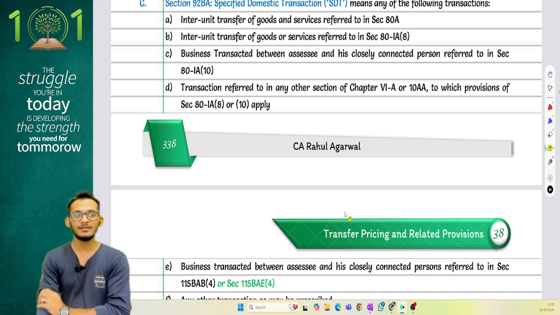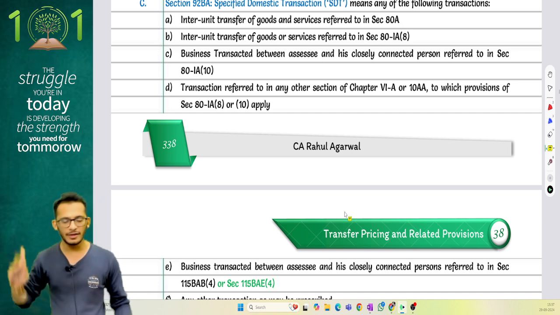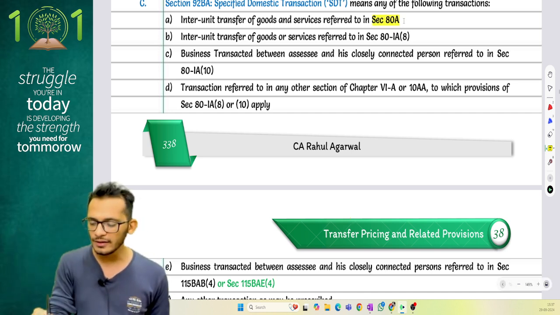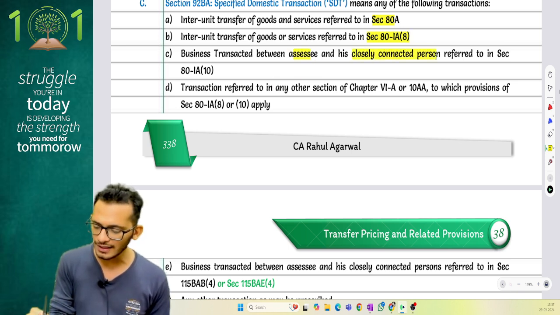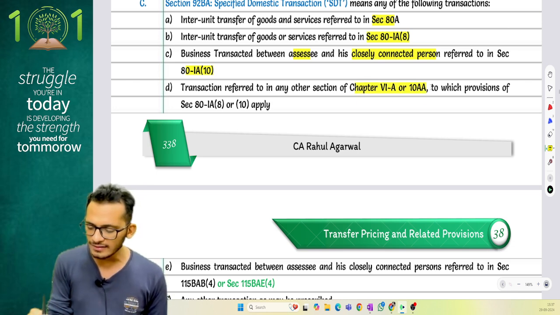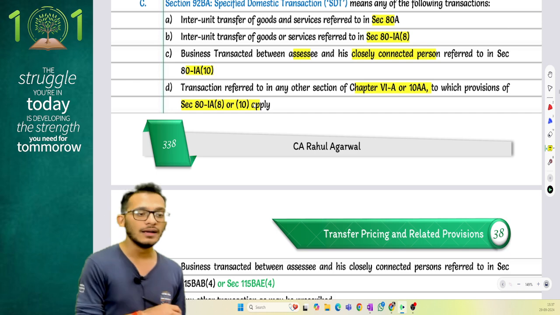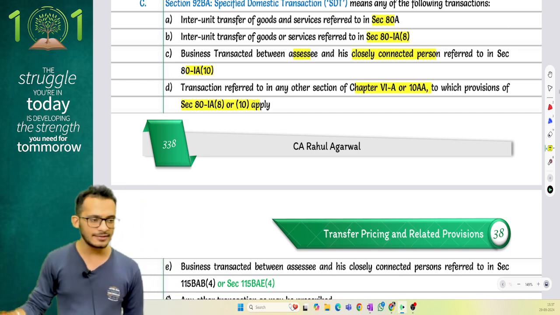Meaning, if you do transactions with tax holiday entities, they're coming and saying if you do any intra-unit transfer between section 80A, if you do any transaction with section 80IA, if you do any transactions between AE and his closely connected persons referred to in 80IA, if you do any kind of transaction which is happening with section 10AA, which also applies for section 80IA entities.